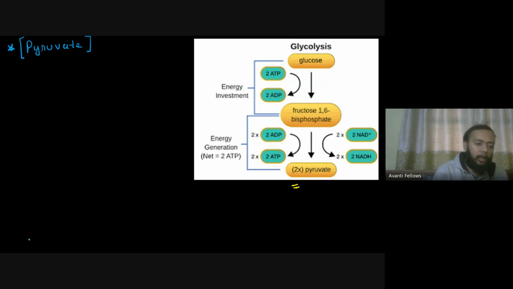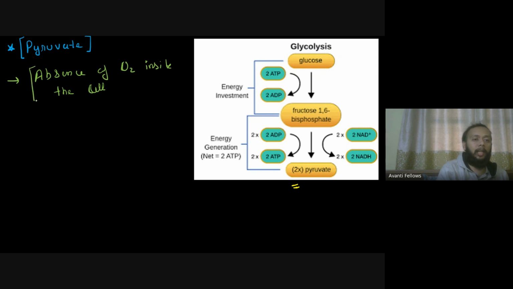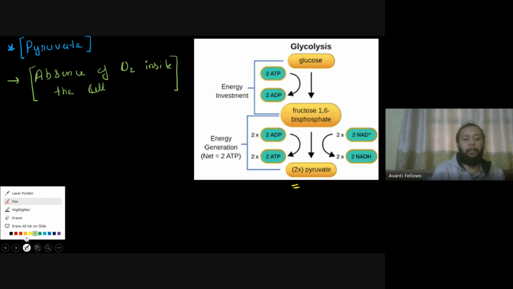So let's see what is going to be the fate of the pyruvate, which can also be called pyruvic acid. Now let's assume the cell does not have oxygen. So initially ऐसा assume करते हैं that there is going to be an absence of oxygen inside the cell. अगर ये कंडीशन है कि आपके पास ऑक्सीजन है ही नहीं सेल के अंदर, if that is the case, then you will find the pyruvate will convert into something else or will undergo some other process. So दो इवेंट्स आपके यहाँ पे हो सकते हैं. अगर आपका ऑक्सीजन प्रेजेंट नहीं है सेल के अंदर, then दो पॉसिबिलिटी आपके यहाँ पे हो सकती है.